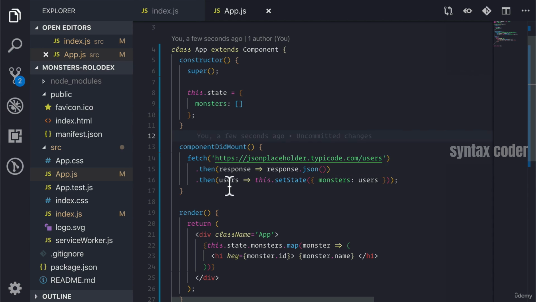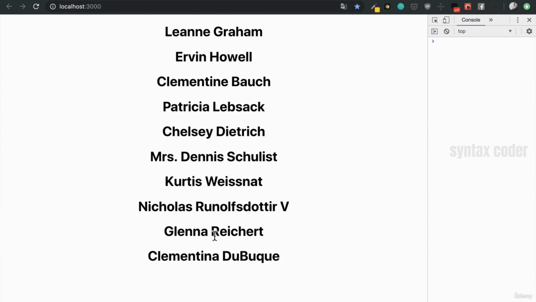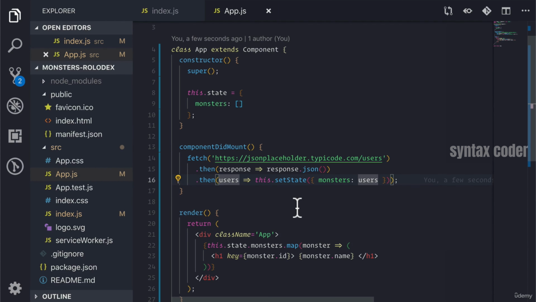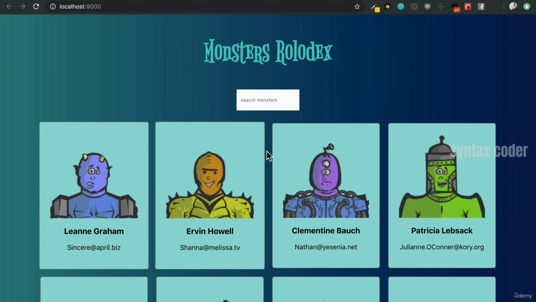And then we're going to take the users that we got back from it and set our monsters to that array of users. And that's how we end up with this list of users. In the next section, we're going to convert this to look a little bit closer to this.